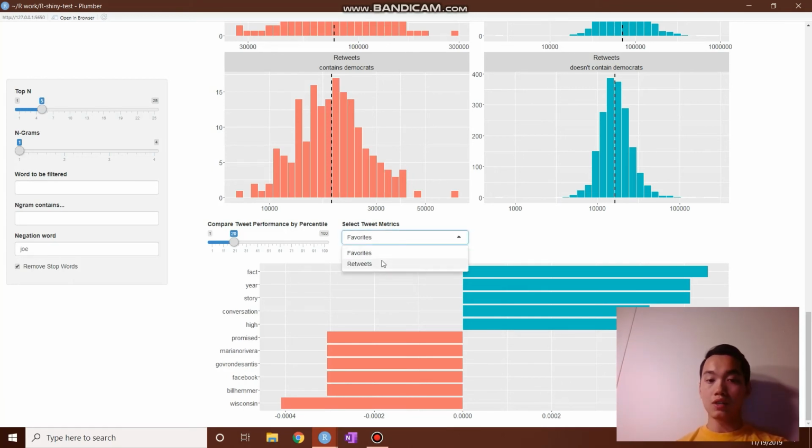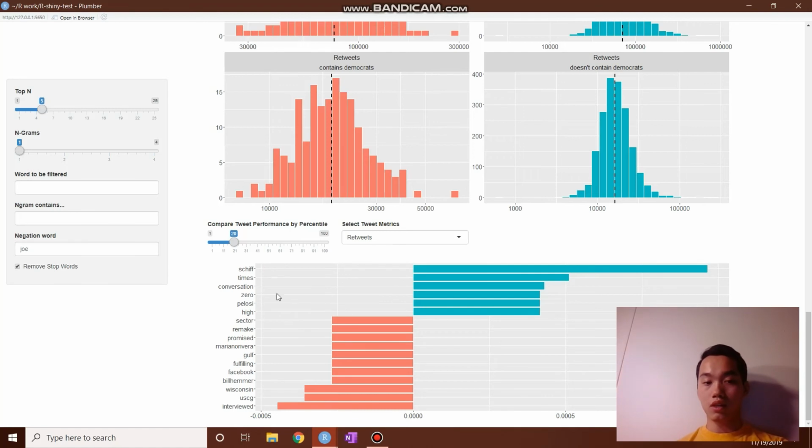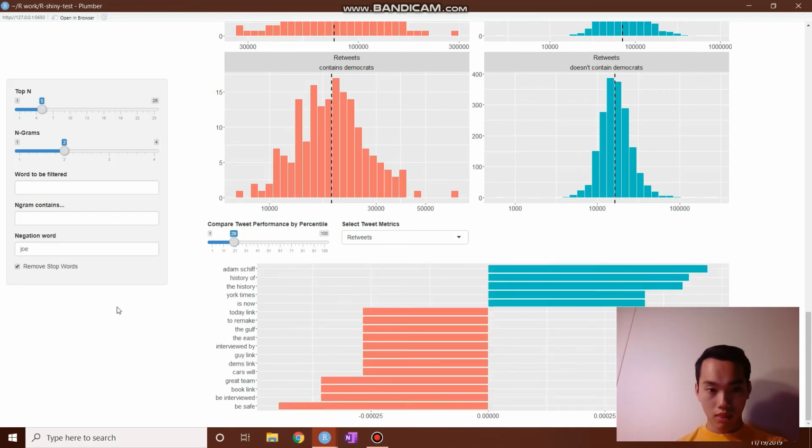Additionally, you can change the metrics to retweets. So comparing the top 80% of retweets to the bottom 20% of retweets, we can see what has the largest word associations. The high performing, or the remaining 80%, contain Schiff. The bottom 20% contain interviewed. And additionally, you can change the n-grams to bigrams. It's really not great to treat the top 80% as high performing. It would really be easier to just change it to 80%.